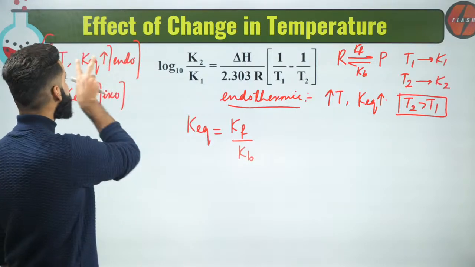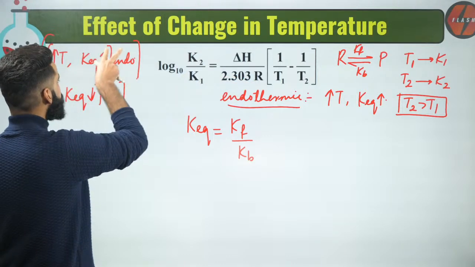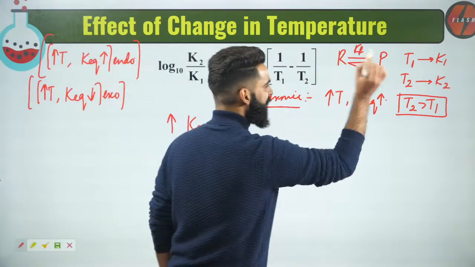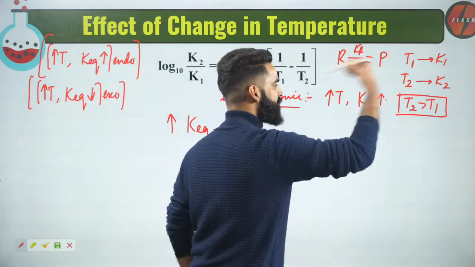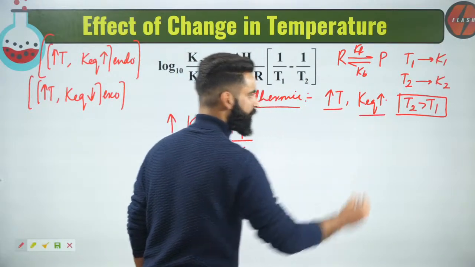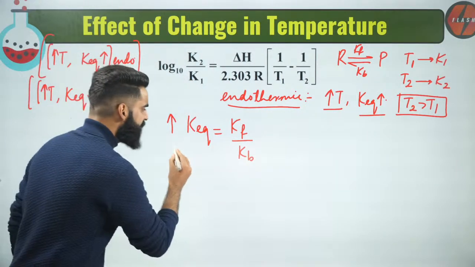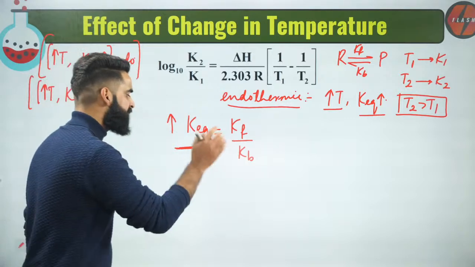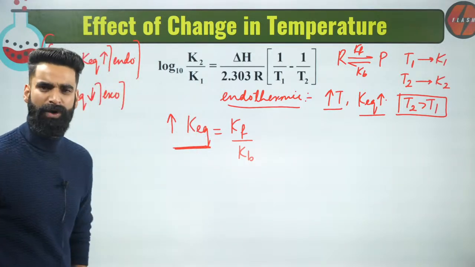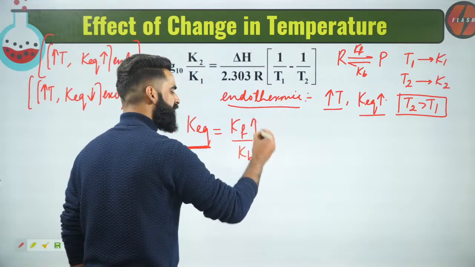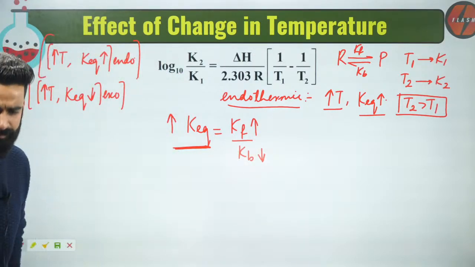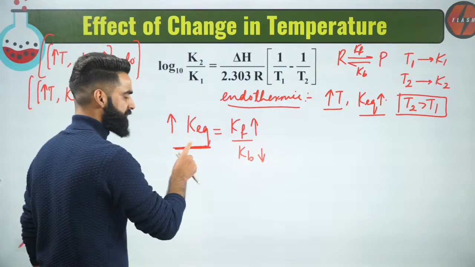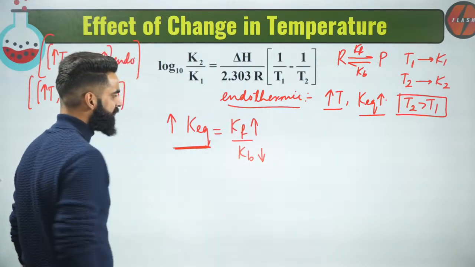On increasing its temperature, what is going to happen to its equilibrium constant? Equilibrium constant for the reaction right here, which is endothermic, will increase if I increase its temperature. What does that mean? If KEQ has to increase for an endothermic reaction on increasing the temperature, does that actually mean KF increases and KB decreases?